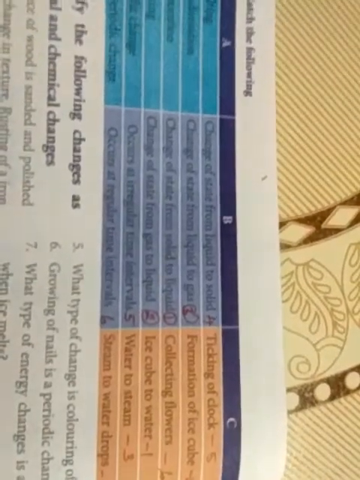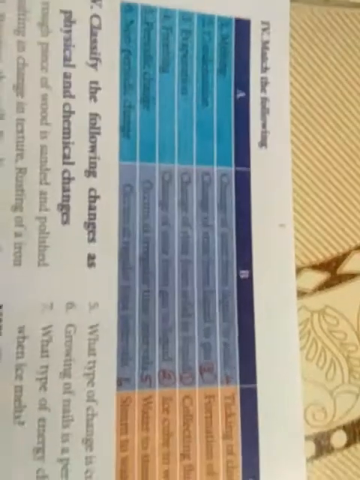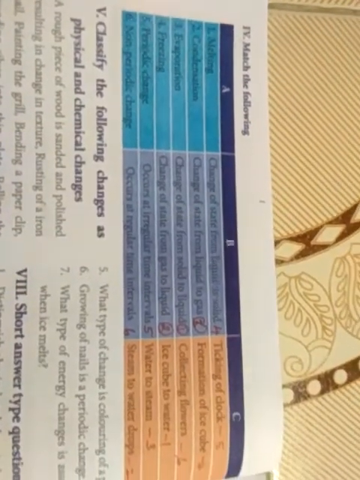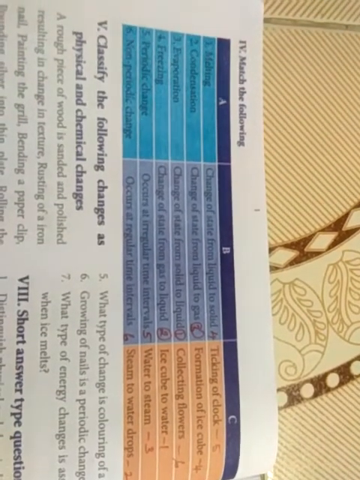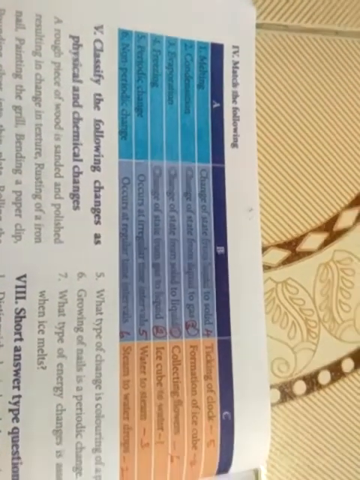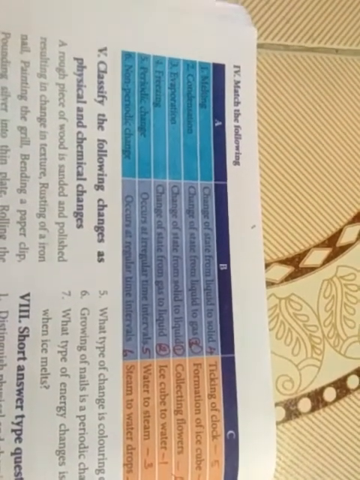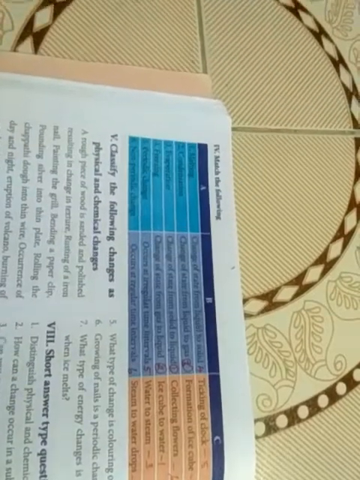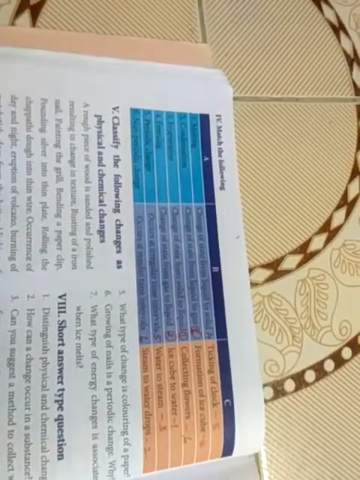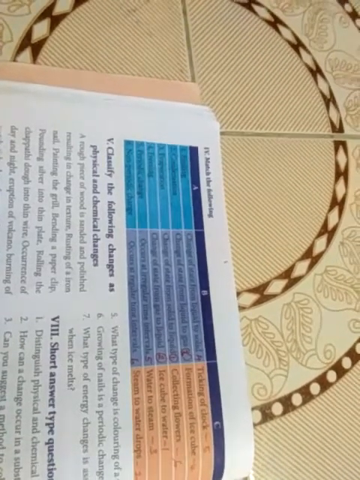So next, match the following. Melting, answer is ice cube to water. Condensation, answer is steam to water drops. Evaporation, water to steam. Periodic change, formation of ice cube. Non-periodic change, sorry.